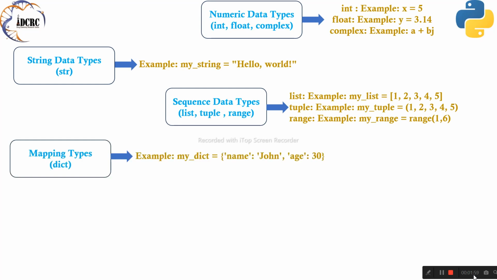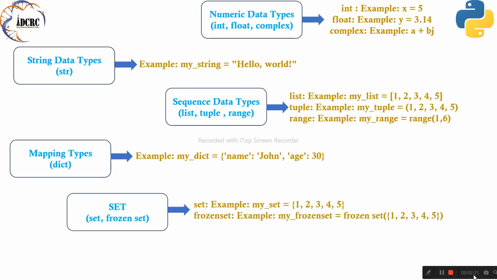Mapping type. Dict, dictionaries are the architects of data, organizing key-value pairs into a structured blueprint for our programs. Mutable and versatile, dictionaries offer a powerful tool for accessing and manipulating data. Let's build a world of data with Python's ingenious dictionaries.